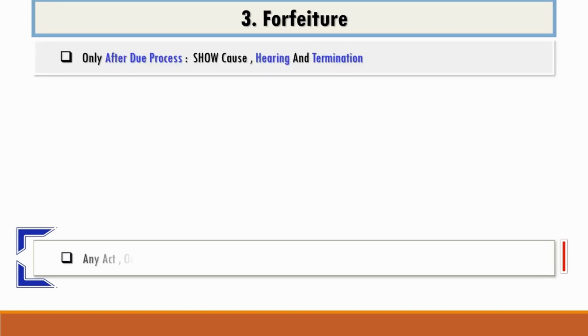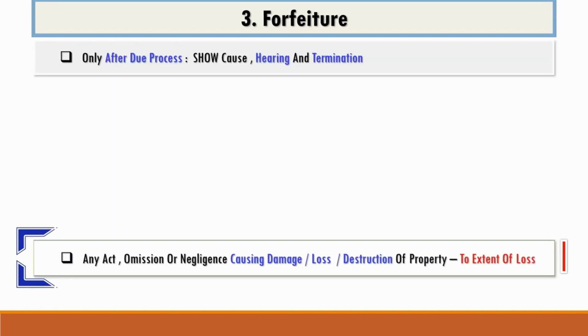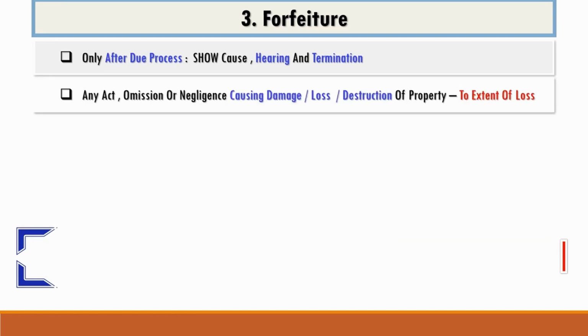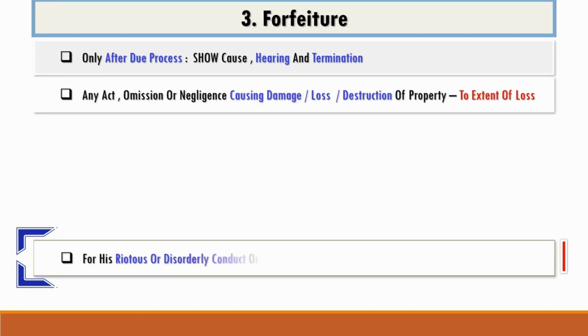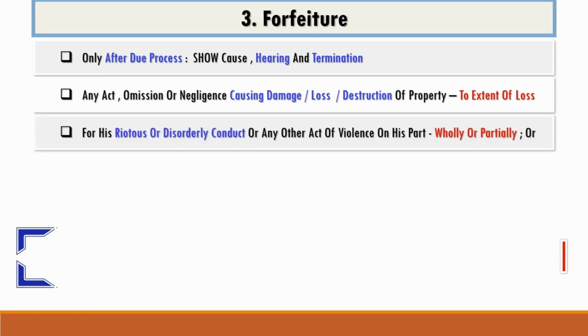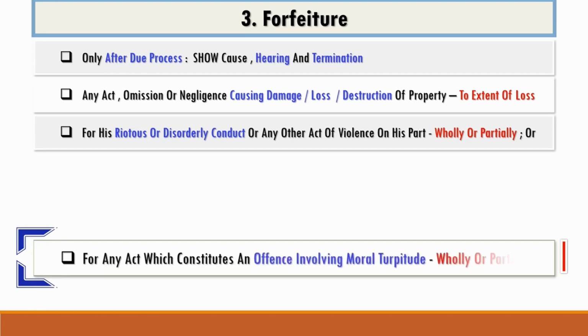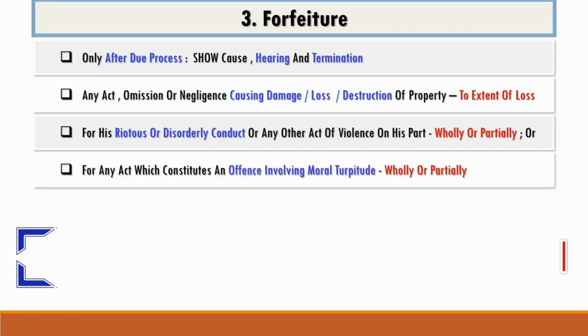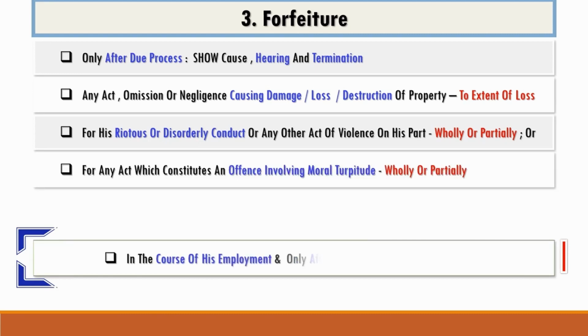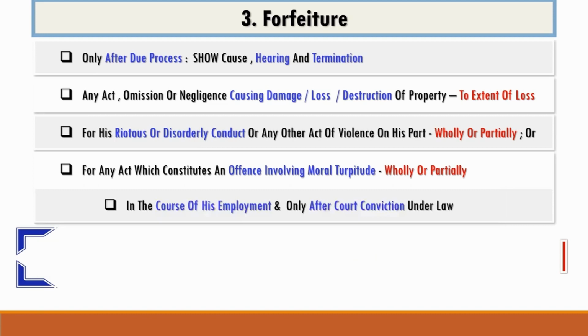To the extent of loss, forfeiture is permitted for any act, omission or negligence causing damage, loss or destruction of property. Wholly or partially, forfeiture is permitted for riotous or disorderly conduct or any other act of violence on the part of the employee. Similarly, forfeiture is permitted for any act which constitutes an offence involving moral turpitude, but the only condition is it has to be in the course of employment and only after court conviction is obtained under law.